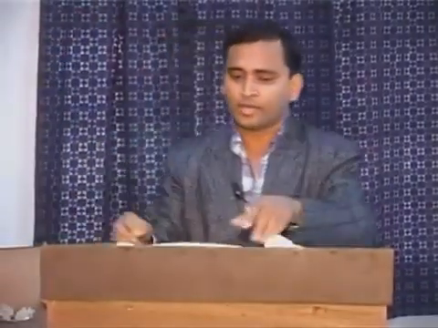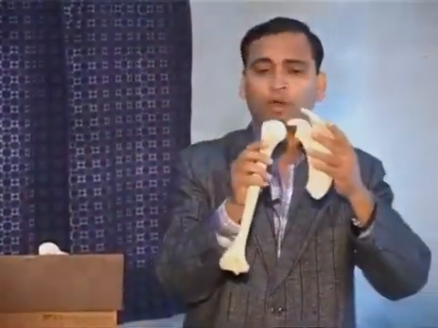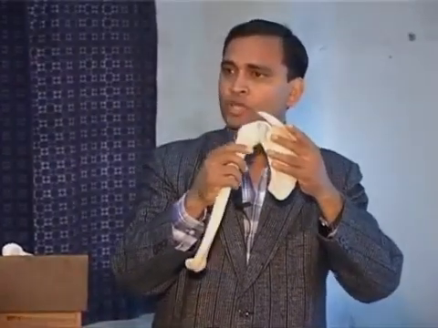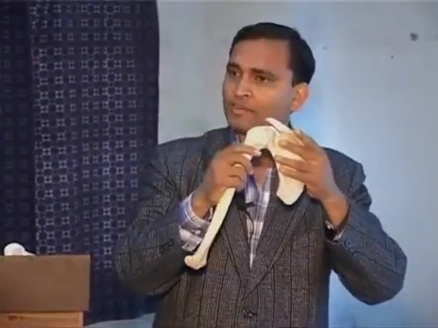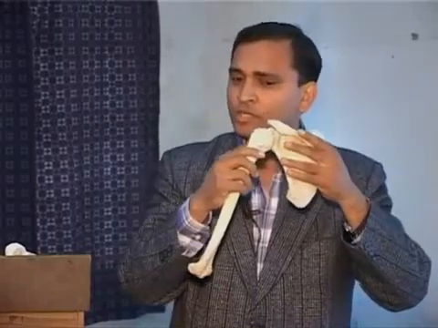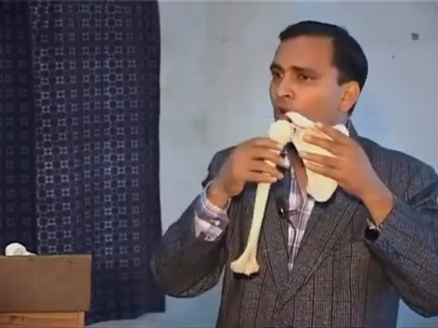The third degree of freedom of the shoulder joint is rotation. The shoulder can go for internal rotation and external rotation. In internal rotation, when your shoulder internally rotates, the ball comes in towards the glenoid cavity. And in external rotation, the ball goes out of the cavity.